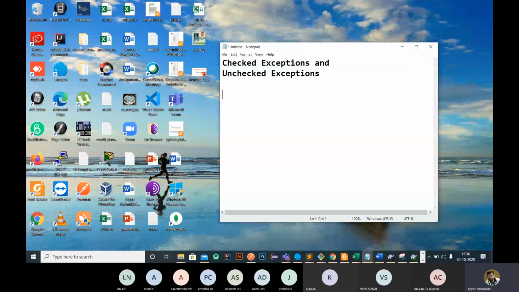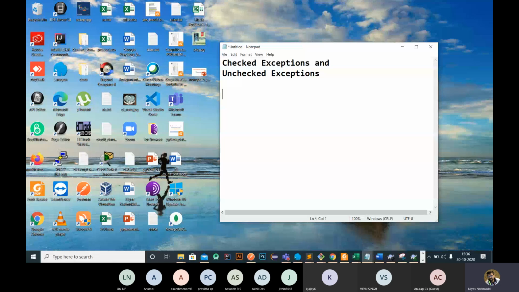Checked exceptions are basically the exceptions that are checked during compile time. These exceptions are handled during the compile time itself, so when we compile, we get the error instantly. Those are called checked exceptions. Unchecked exceptions are called runtime errors. They will not produce any errors during compilation, but they will produce errors during runtime.